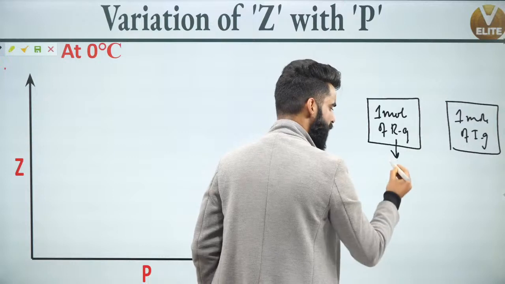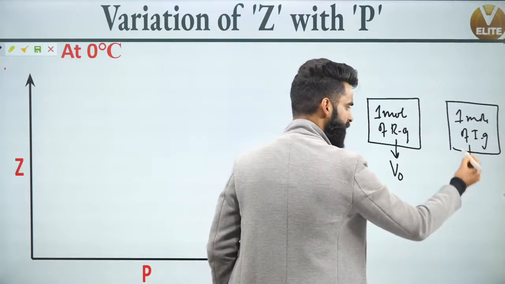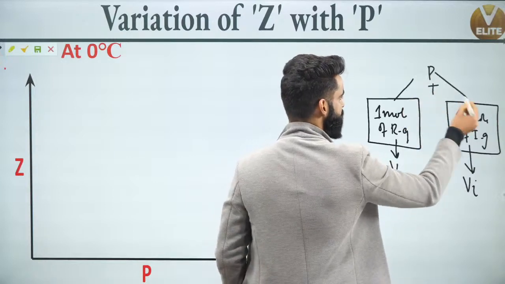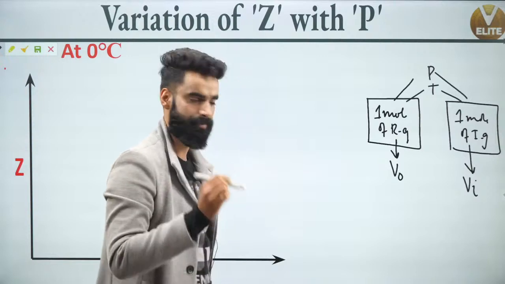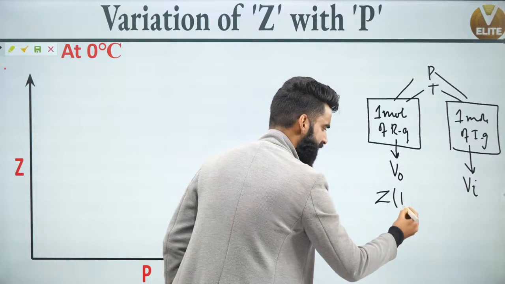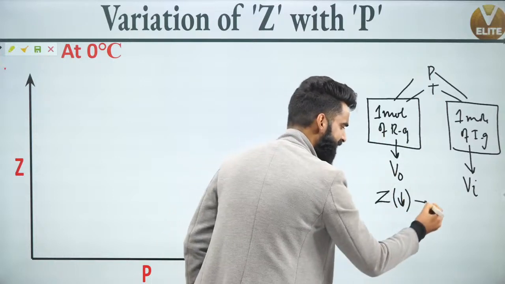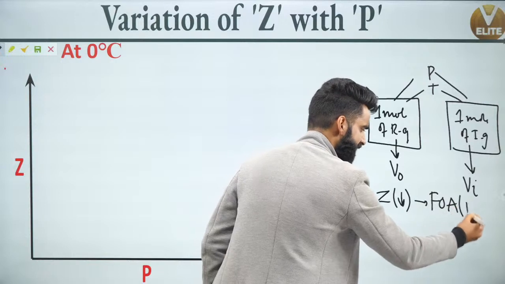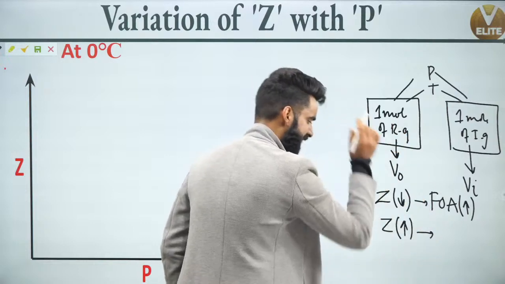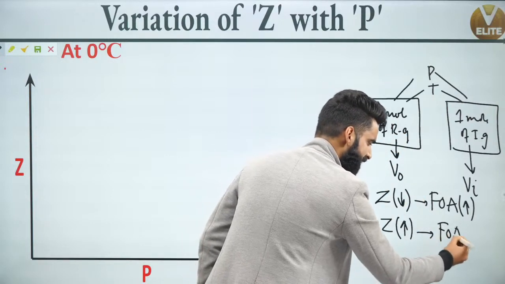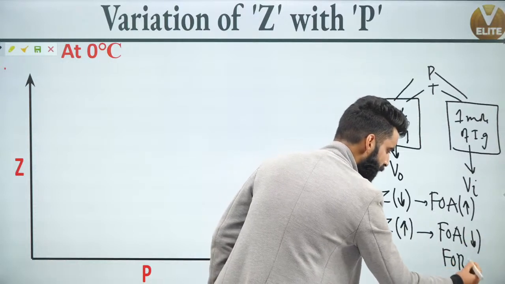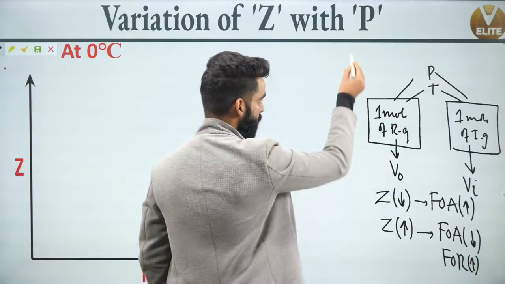Volume of this real gas, which I call the observed volume, is denoted by V naught. Volume of this ideal gas I'm denoting by Vi. Both the gases are kept at the same pressure and temperature. Till now, we got to know that if the value of Z decreases, the force of attraction between the real gas molecules increases. And if the value of Z increases, the force of attraction between the real gas molecules decreases, or I would say the force of repulsion will start to increase.